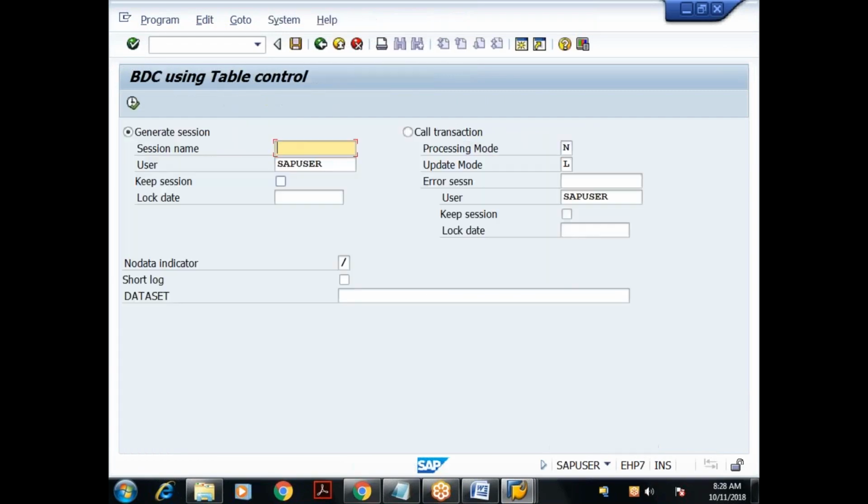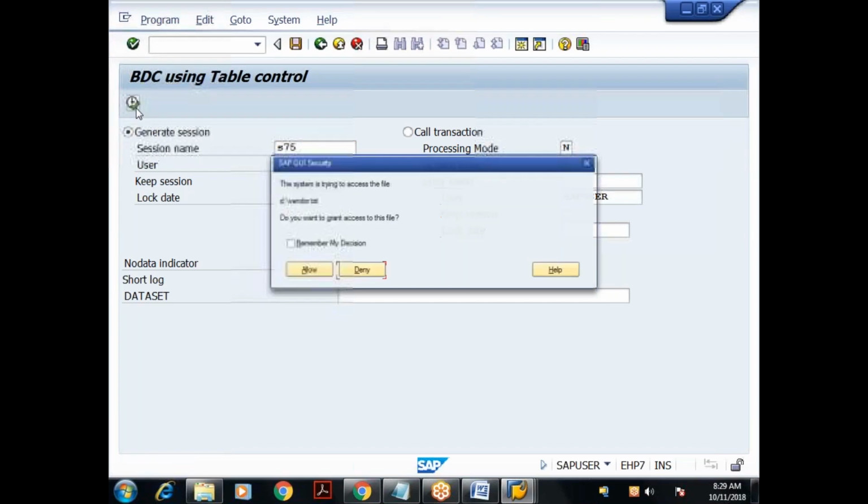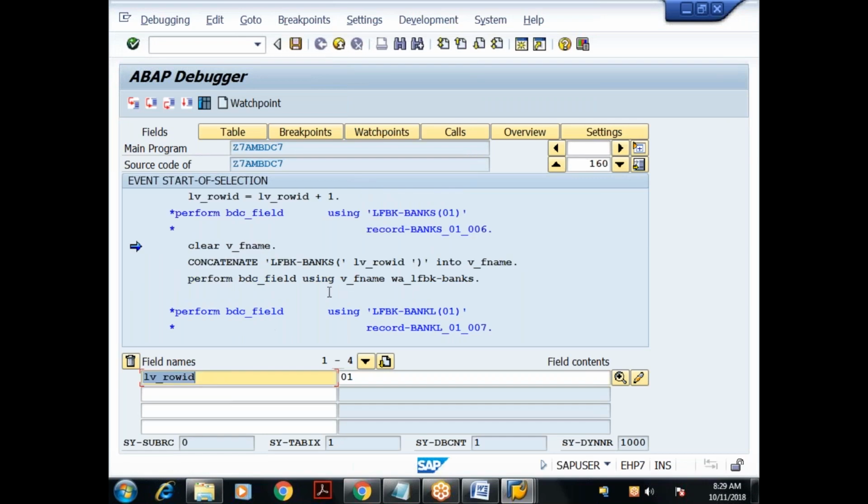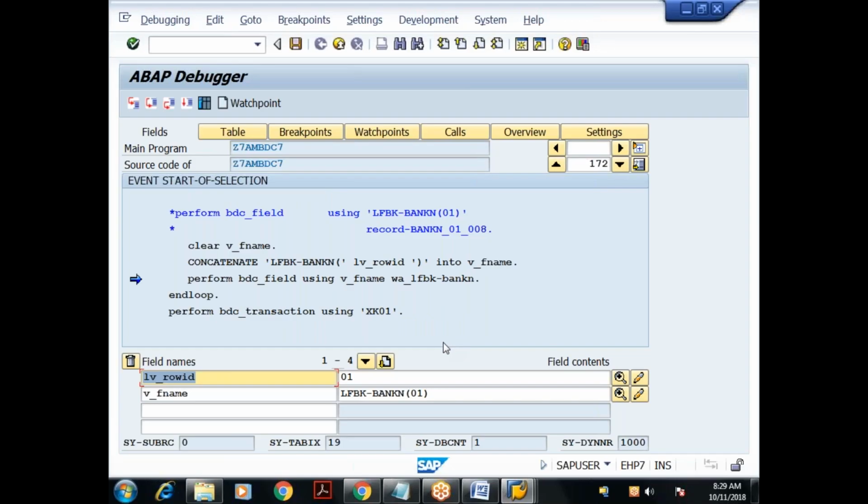See once again, I'll give the session object name as S75. Done. If you see the row ID, it is 00. I'm incrementing by 1, 01. See the field name. What is the field name? Bank S of 01. Done. Next, bank L of 01. Done. Bank N of 01. Done.